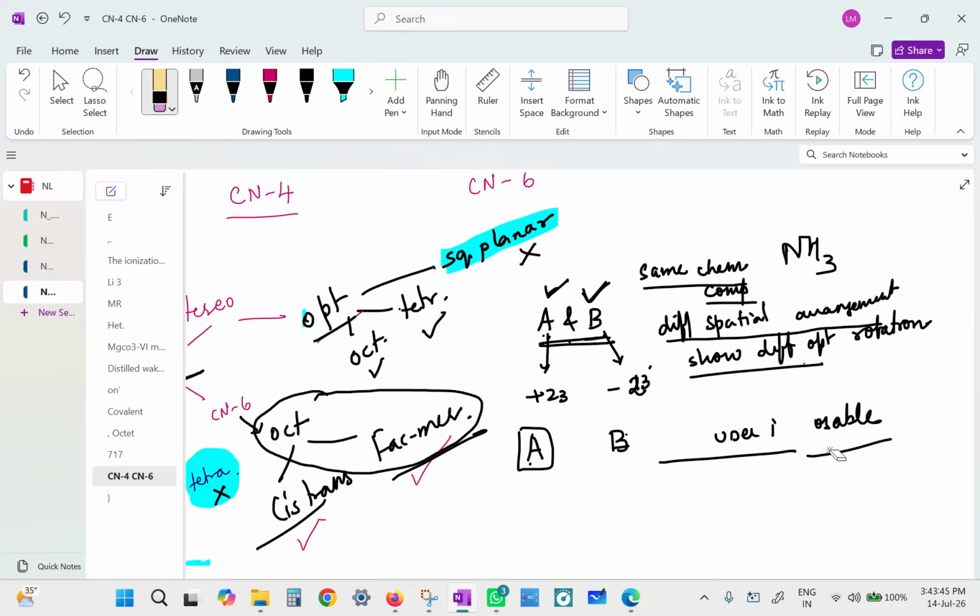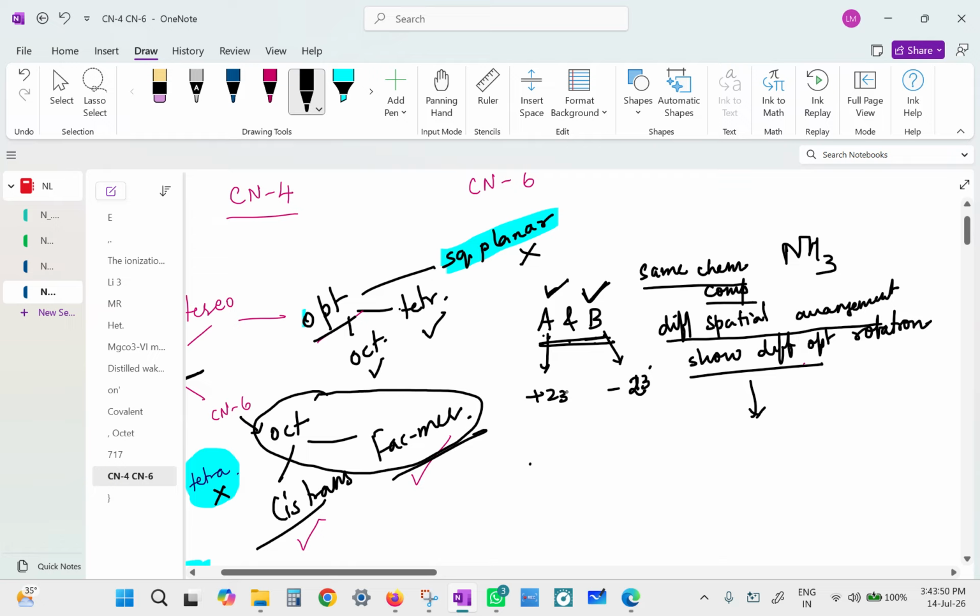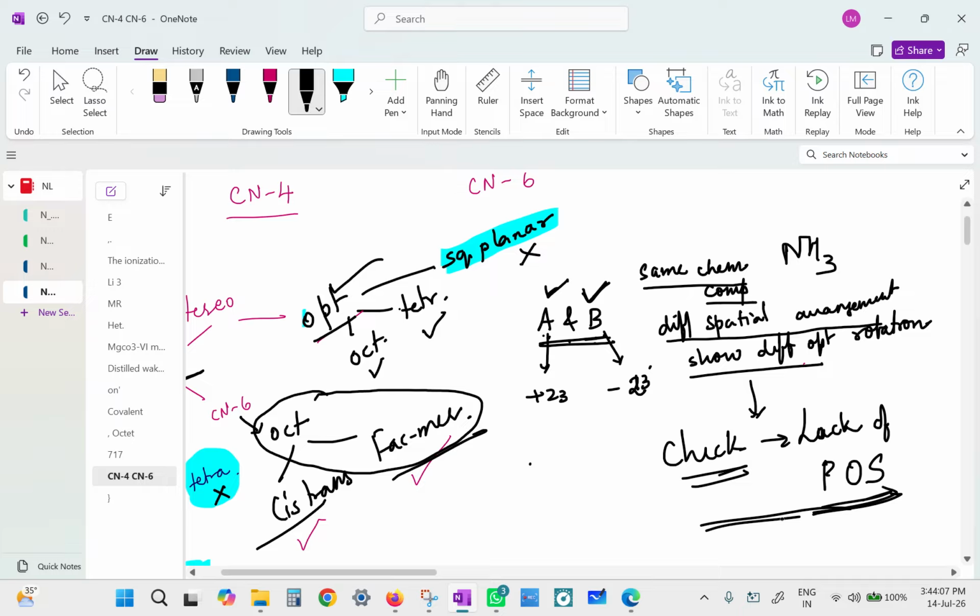So what kind of compounds will show this? How do you know that they are optically active? There is only one check. What is that? There should be no plane of symmetry. If there is no plane of symmetry, then the compound is optically active. This is the only thing we can do on paper. Whether it rotates or not is an experimental thing. Is that okay? Yes, miss.